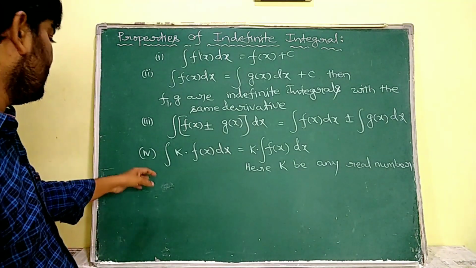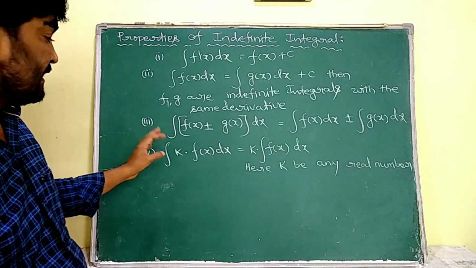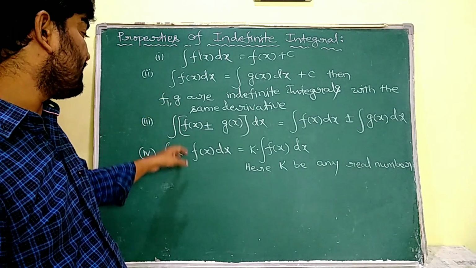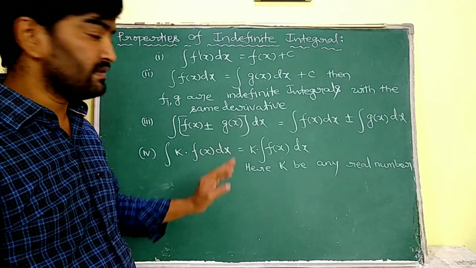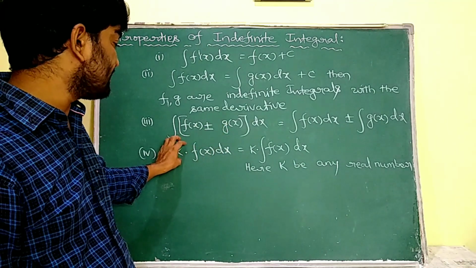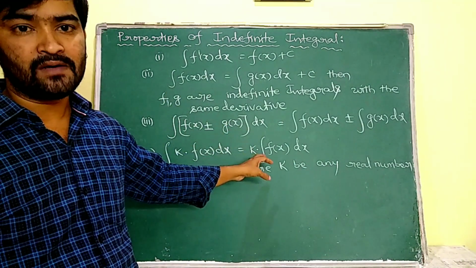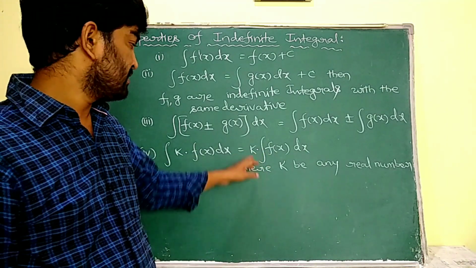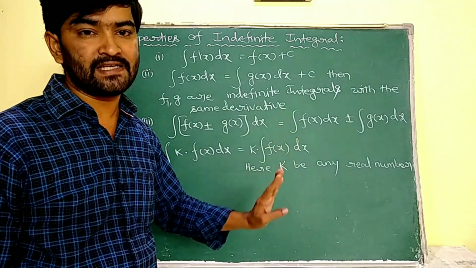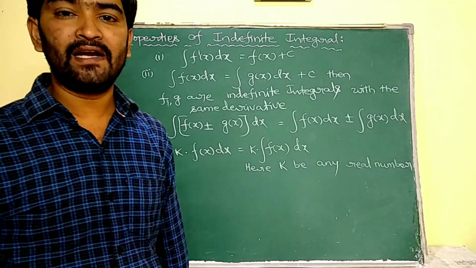And the fourth one: if the integral is k into f of x dx, then the constant k, a real number, is taken out of the integral as a coefficient. So k into integral f of x dx, where k is a real number.